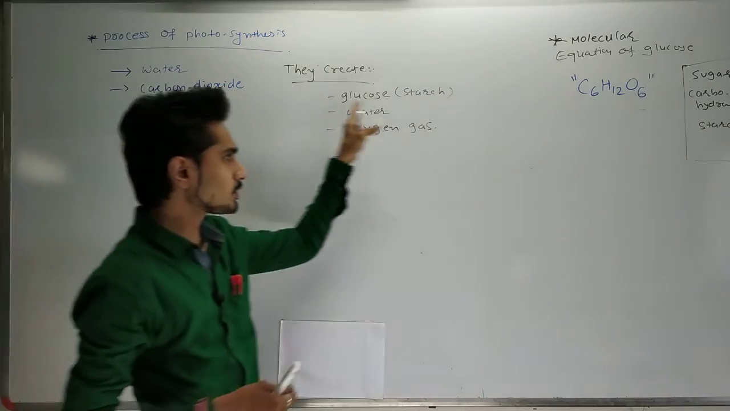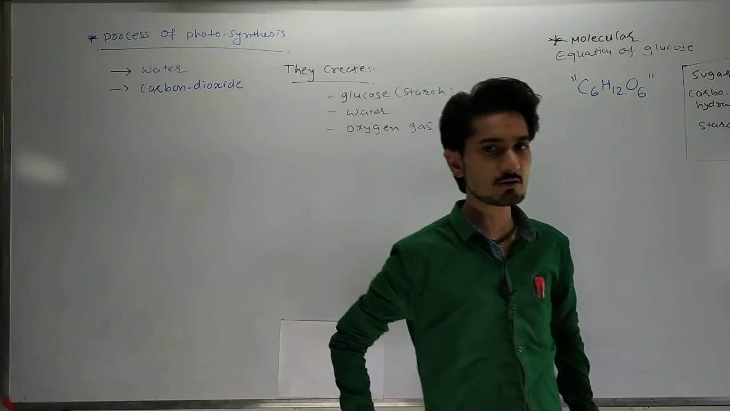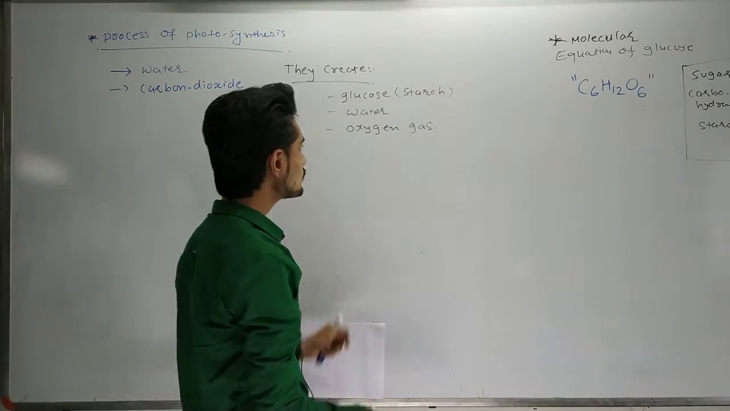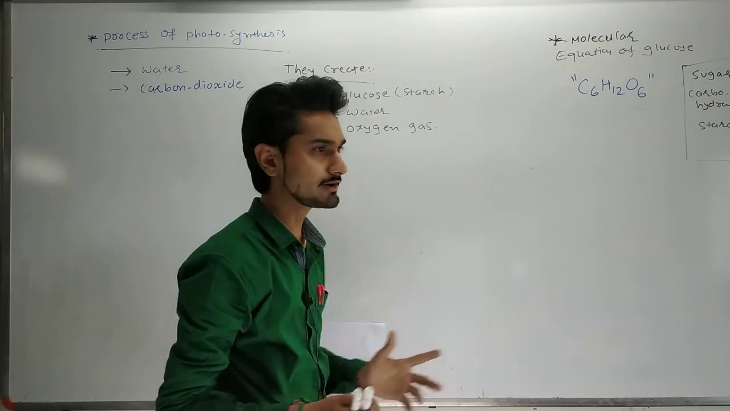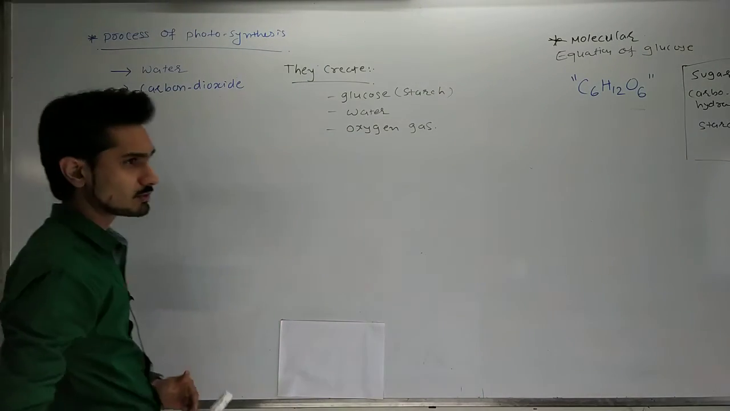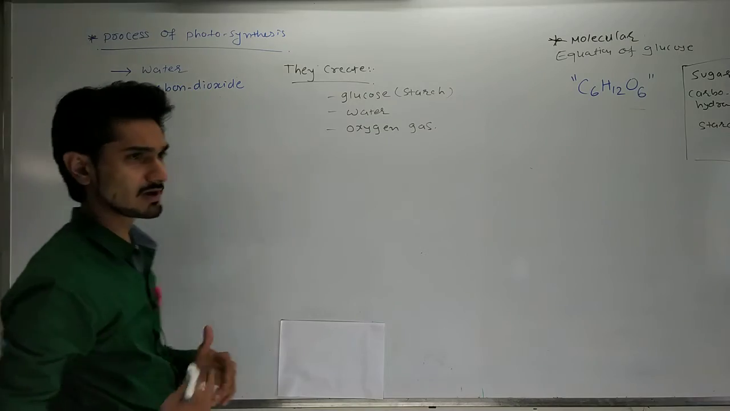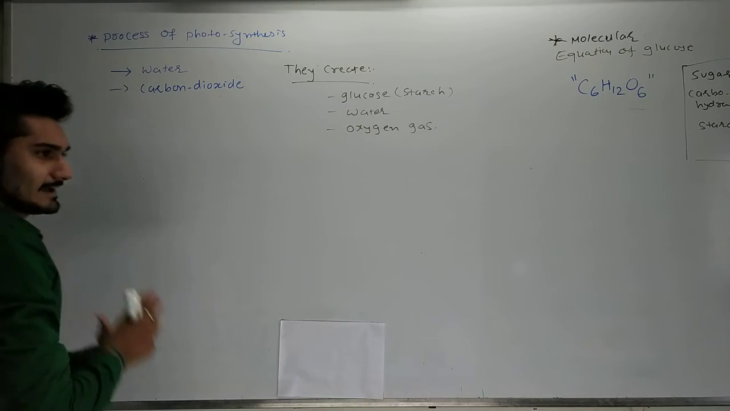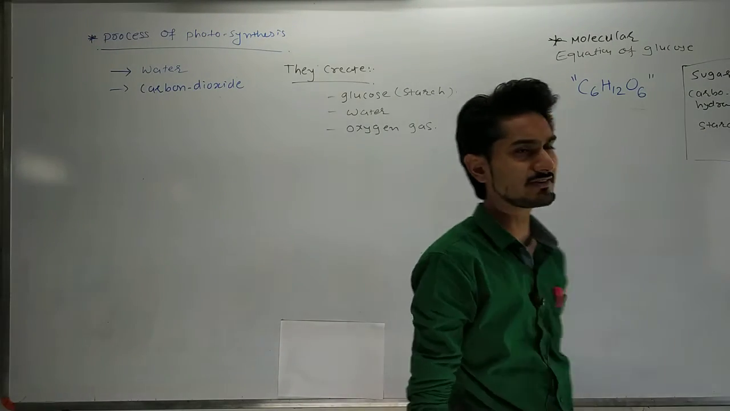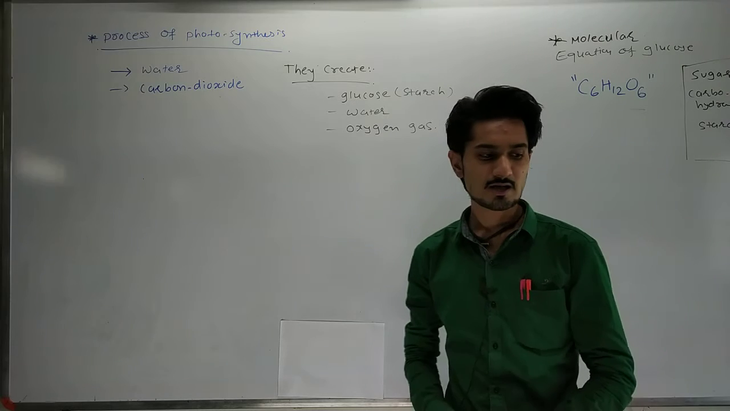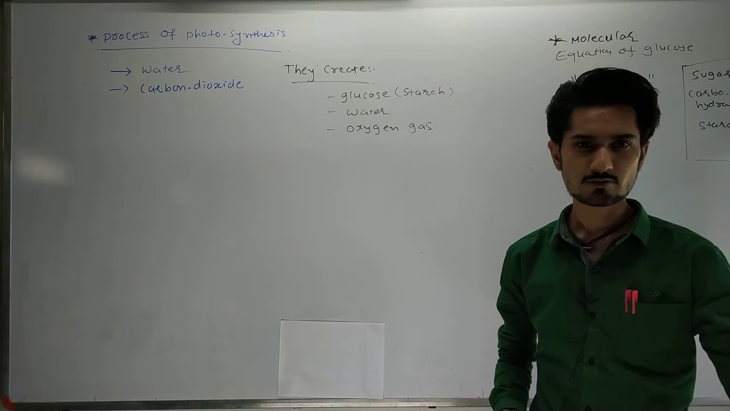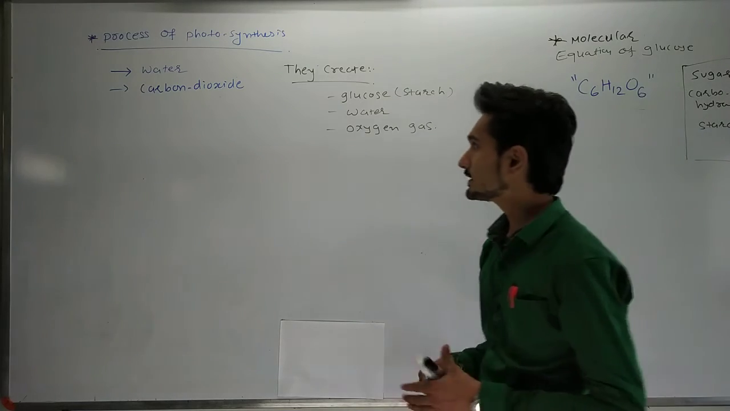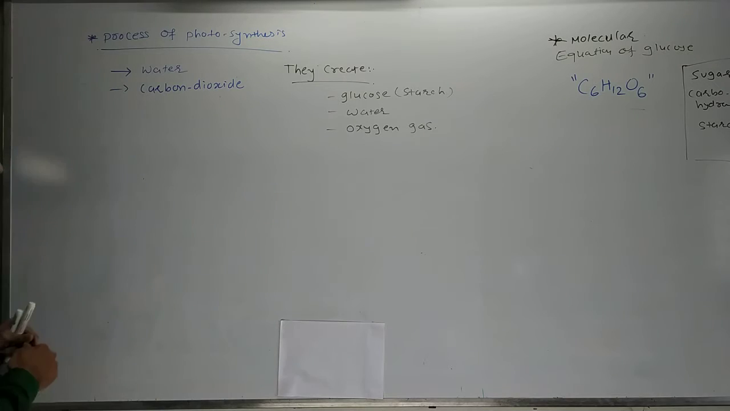Now, the glucose molecular formula we know is C6H12O6. Water's molecular formula is H2O. Oxygen gas is O2. Carbon dioxide's formula is CO2. We know all the molecular formulas, and now we are going to create the equation of the photosynthesis process, because without writing the equation you cannot get full marks. So for that we are going to create our equation of photosynthesis.